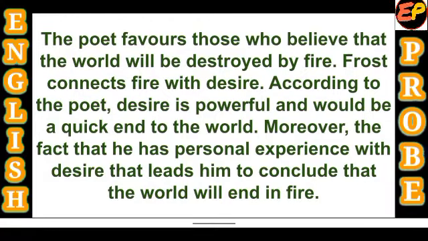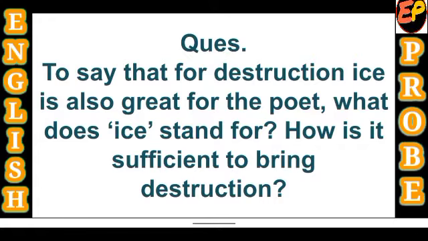Let's talk about another question of this lesson of the poem. To say that for destruction ice is also great, for the poet accepts in the second stanza that although he favors those people who believe that the world will end in fire, ice is also as powerful as fire in the destruction of this world. So what does ice stand for? How is it sufficient to bring destruction? We have already discussed what ice stands for in the important points, so we will write the same, but another question is there: how is it sufficient to bring destruction?